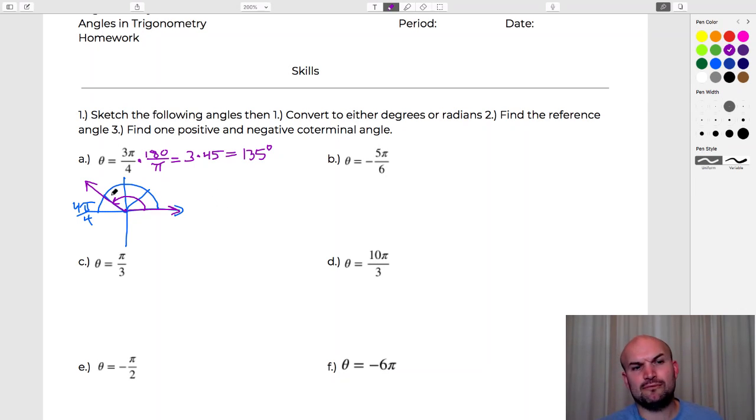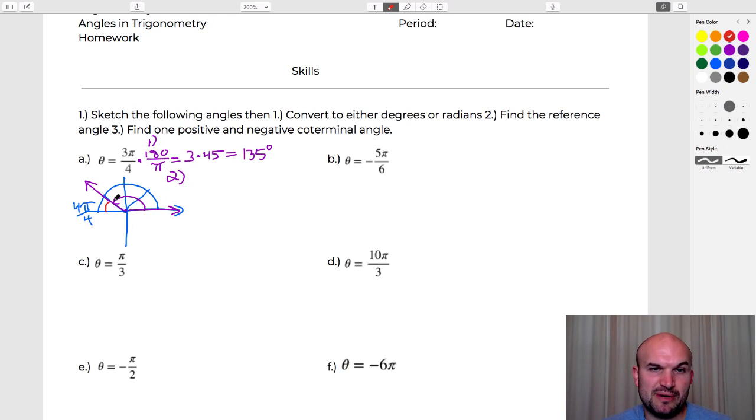Okay, and that makes sense, right? Because if we know a 90-degree angle here, that would be 180, and then that's halfway between 90 and 180, so you can see it's 135 degrees. So that's part 1. Part 2 is to find the reference angle, and remember that the reference angle is going to be the positive acute angle between the terminal side and the x-axis.